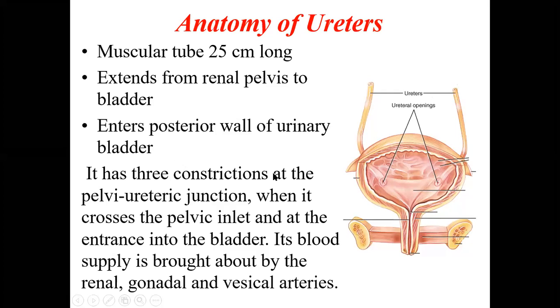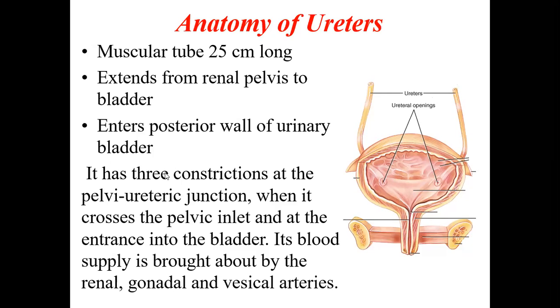It has three constrictions at the pelvic-ureteric junction. If you see, these ureters have three normal constrictions. So if there is any other extra constriction, that should be abnormal. It is important to locate the ureteric stones. If you want to locate the ureteric stones, you should look for the constrictions. These three normal constrictions will be normal. Apart from that, any other constriction is abnormal. So you should know what is normal first, and for that, we have to know the three constrictions.